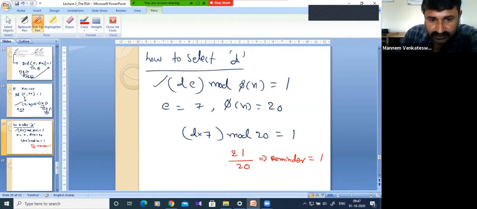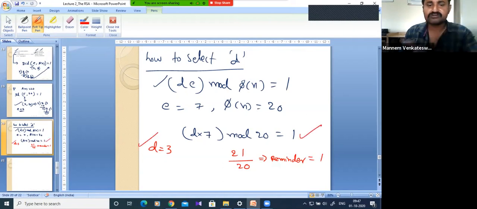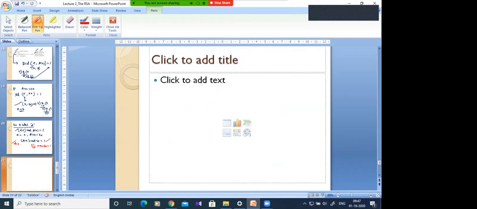How? If I choose D is equal to 3, then obviously 7 into 3 is 21. Yes, this will be satisfied. Then in that case, D is equal to 3. Clear? Please confirm. Yes, sir. Now suppose next case.